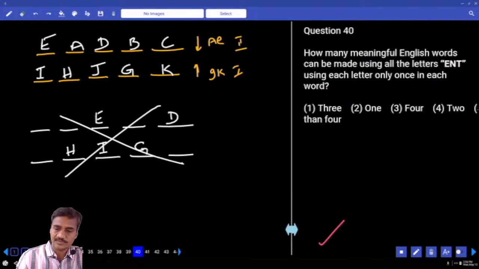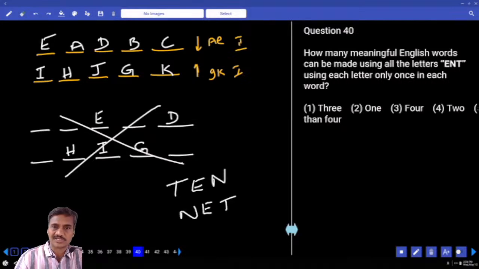The next one, 40. How many meaningful words can be formed? Yes, what are the words that can be formed? CEN10 and NET, these are the two words that can be formed, and 2 is the given choice for question number 40. Clear? Now this is about clerk prelim.